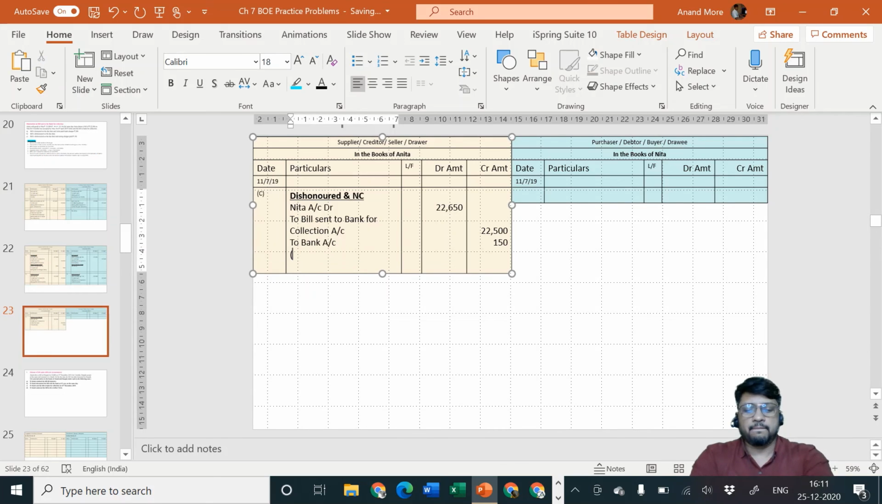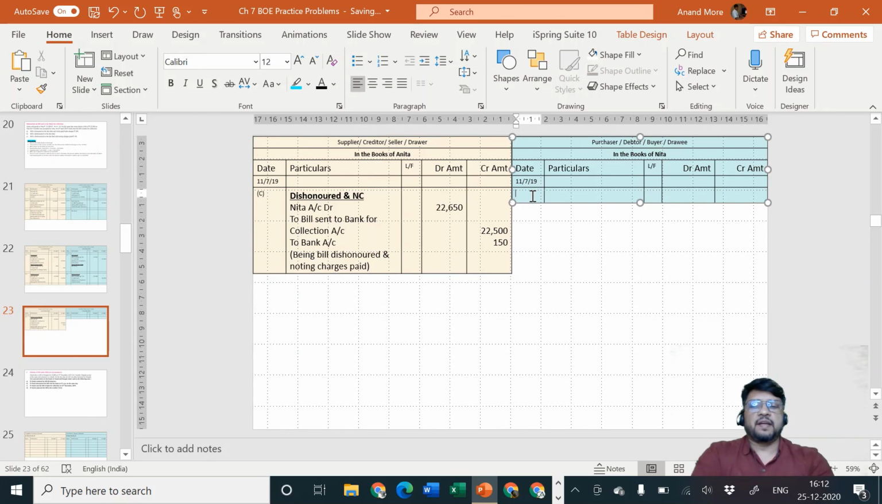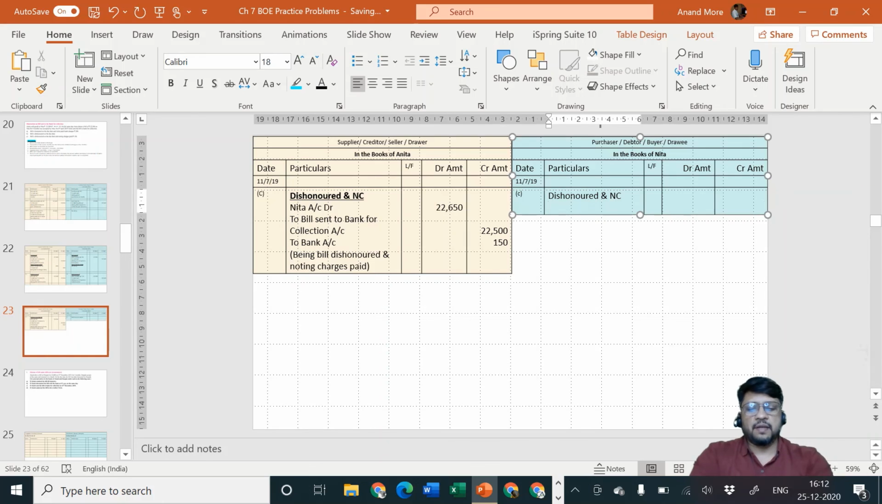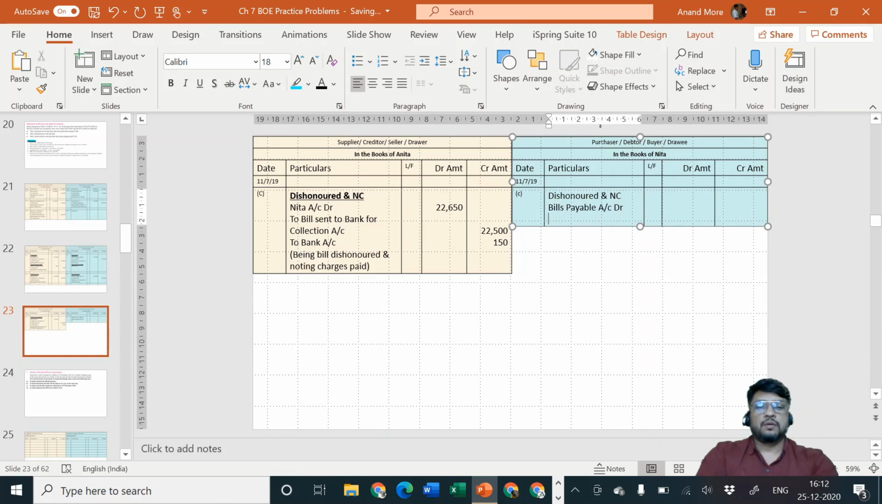Being bill dishonored and noting charges paid. Okay, and here it will be point number C. For point number C, again the same, dishonored and noting charges. The entry will be bills payable account debit. Bills payable account debit, because that is going to get cancelled. Noting charges account debit, because it is our expenditure.